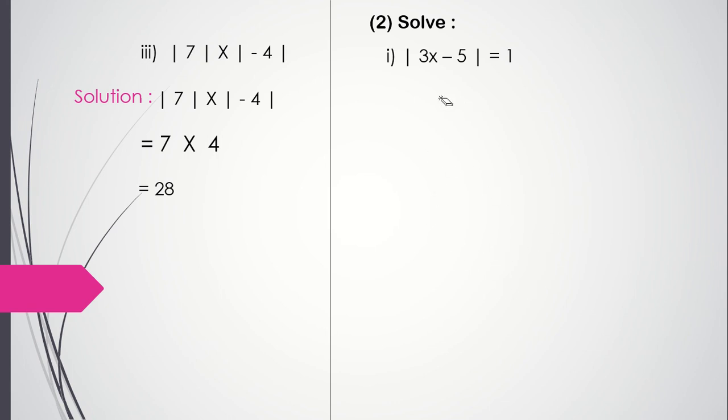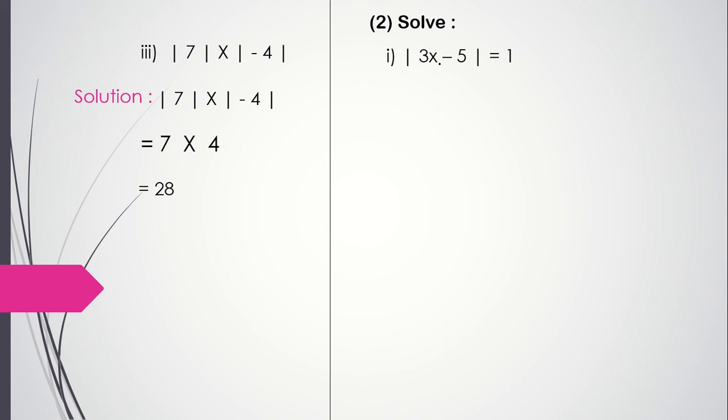Similarly in this case also. Now I want to solve this. Solve this means I want to find the value of the variable x here. So in order to do that, I want to get rid of this mod sign. Whenever I remove the mod sign, the number over here is going to become plus or minus. That's it. That is what I have to remember. So therefore I will get 3x minus 5 is equal to plus or minus 1.